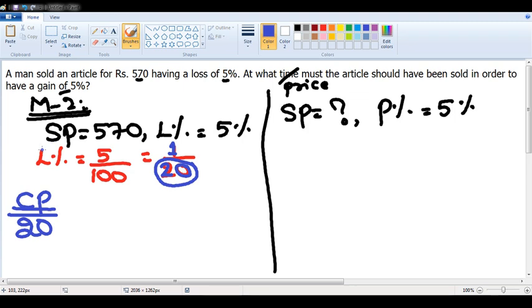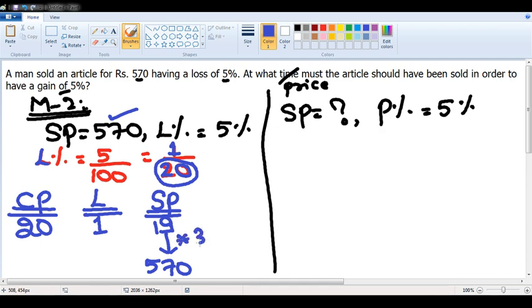If it is loss percentage, numerator is loss. That means the loss is 1 rupee. I purchased the article for 20 rupees. I had a loss of 1 rupee. That means I sold the same article for how many rupees? 19 rupees. But according to the question, when the loss is 5%, selling price is not 19 rupees. Selling price is 570 rupees. 19 should become 570. Multiply by 30. 20 also multiply by 30. What is 20 into 30? It is 600.